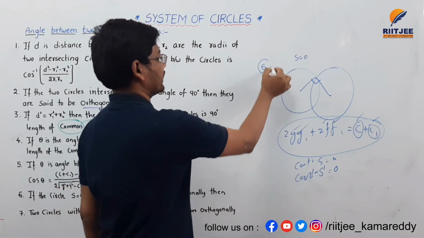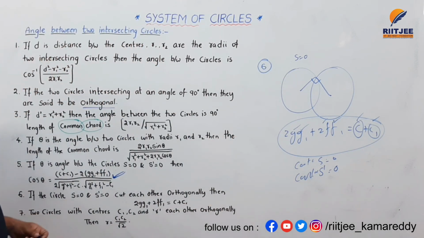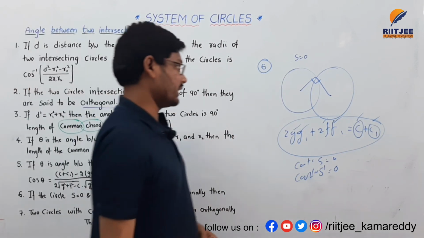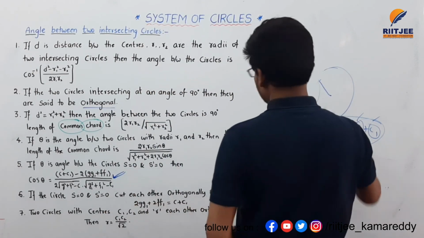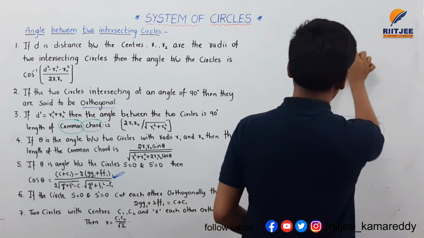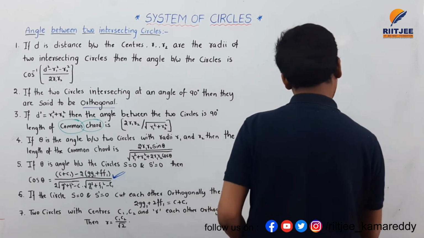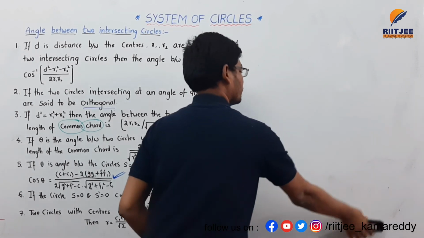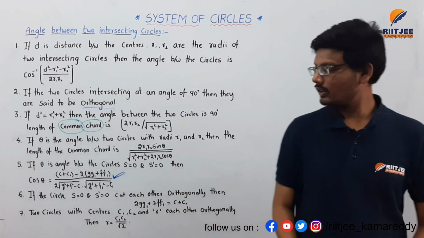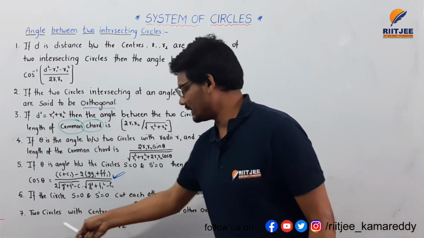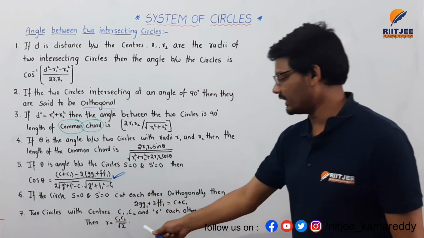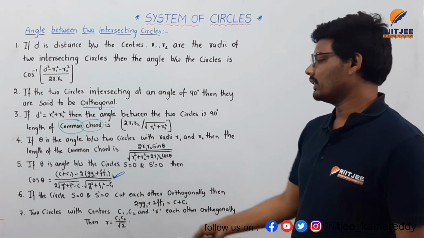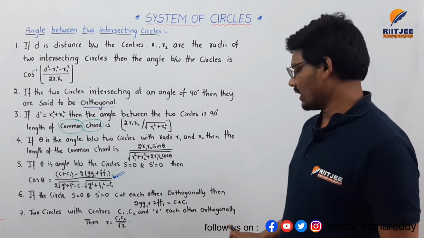Point number 6 here. This is the explanation for the 6th point, and the next, 7th point is: two circles with centers C1 and C2 cutting each other orthogonally.